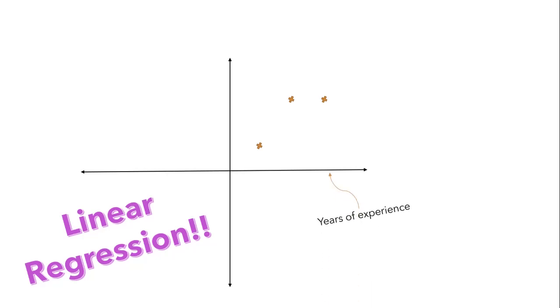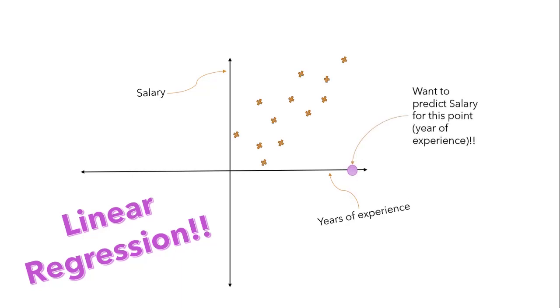Suppose the x-axis is my years of experience and the y-axis is my salary, and data is scattered over the Cartesian plane. I have to predict the salary for a particular year of experience. To solve this, I try to create a best fit line according to linear regression. This line is drawn using y equals mx plus b, which is nothing but linear algebra.